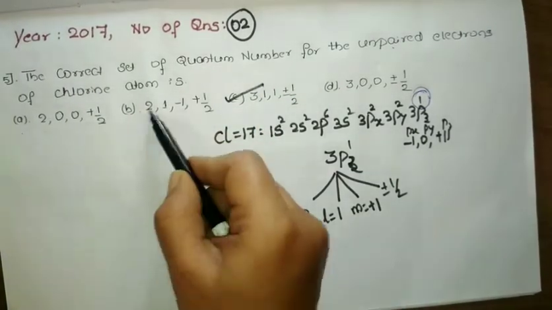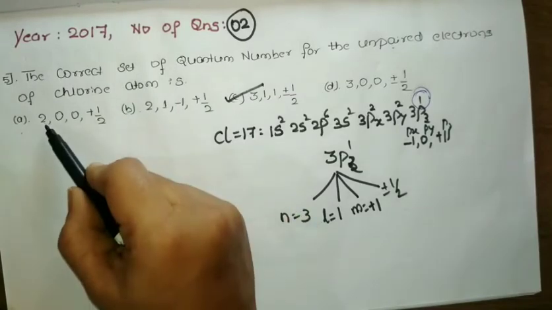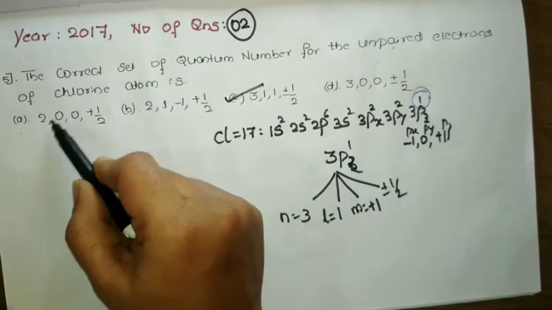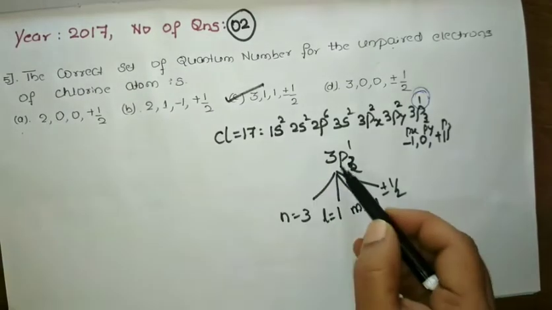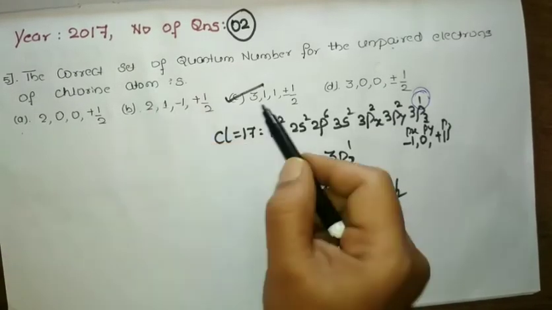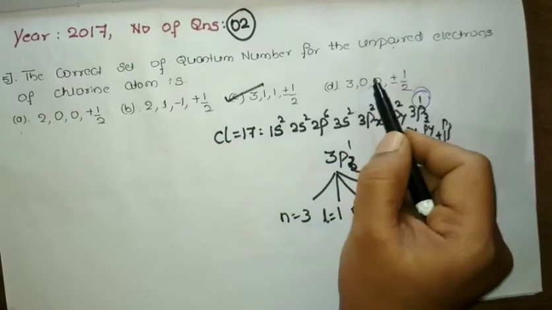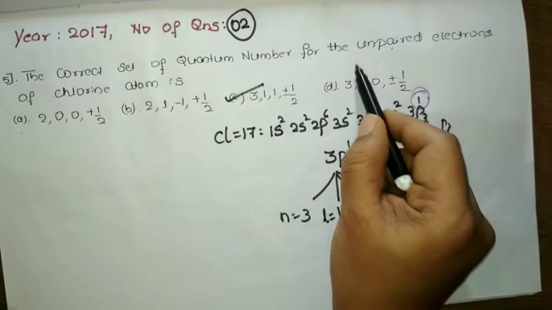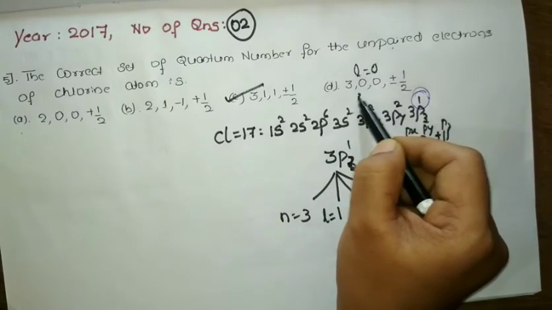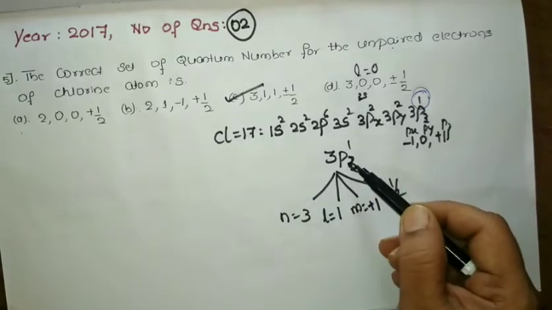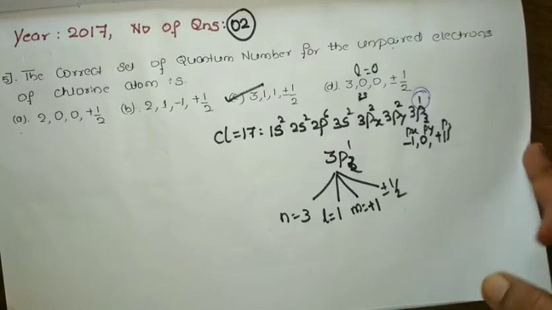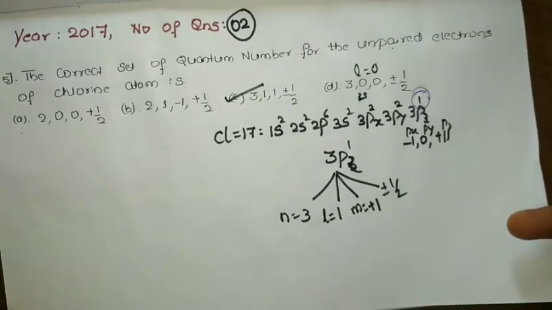Here the A and B options you can give up. Why? Initially we have 2 over here, but the principal quantum number 2 means here we are seeing it as a 3. So no need to consider these two options. Only C and D are left. Here we have a 0. L equal to 0 means we're going to get what? A 3s orbital. But we have a 3p orbital. So it is option C which is correct. Such a simple question, you could observe.